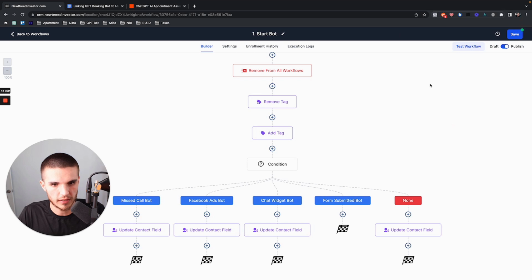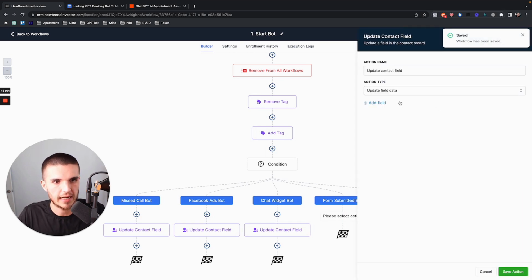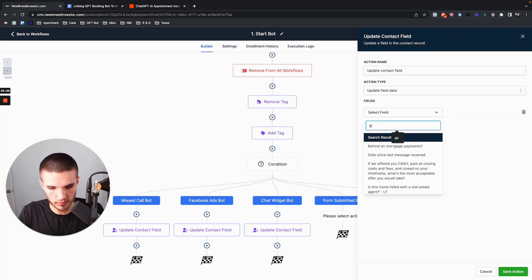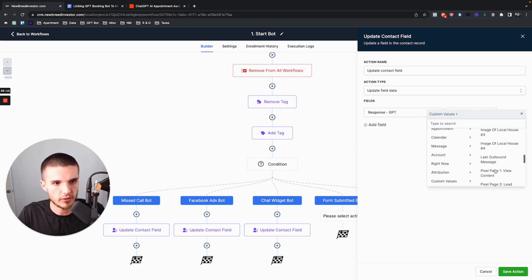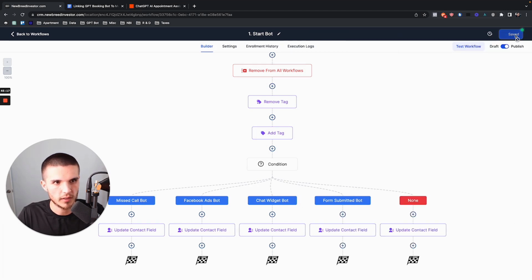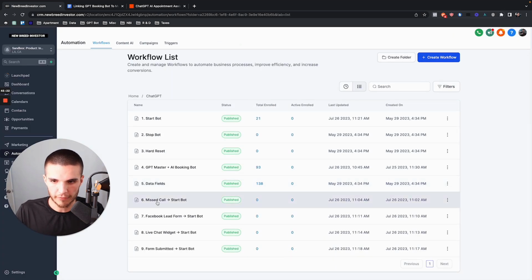That's going to create another branch, and then we are going to add the update contact field. We are going to do the GPT field, and then we're going to pull the custom value from the form submitted bot or form submitted message. Boom. And now what we've done is we have 4 new triggers.